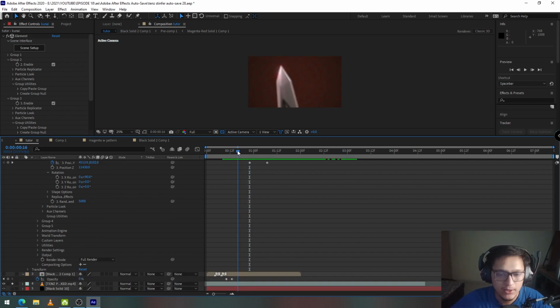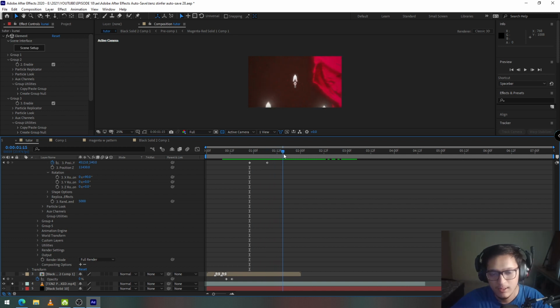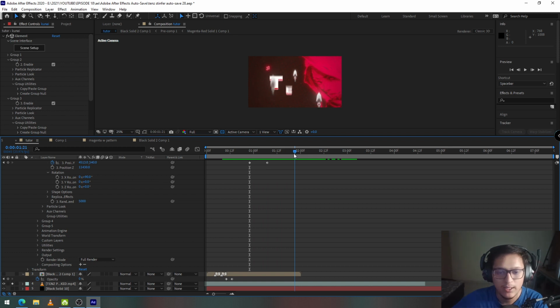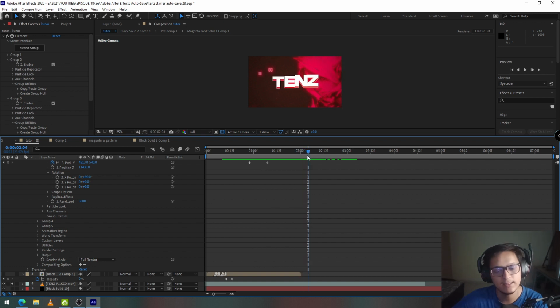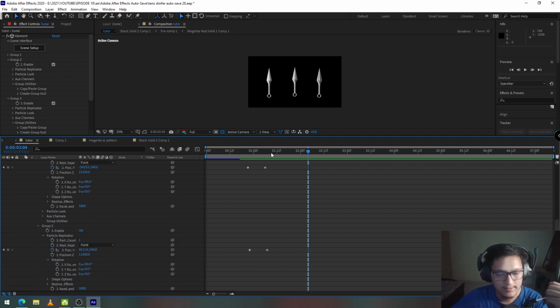Okay, so as you can see in the original animation, the left kunai starts appearing from the bottom as soon as the camera zooms out. But as soon as the left kunai reaches the frame, the middle kunai starts exiting the screen. So does the left kunai, and in the end the right kunai appears and exits the screen. So that is how I'm going to animate my 3 kunais in this animation.